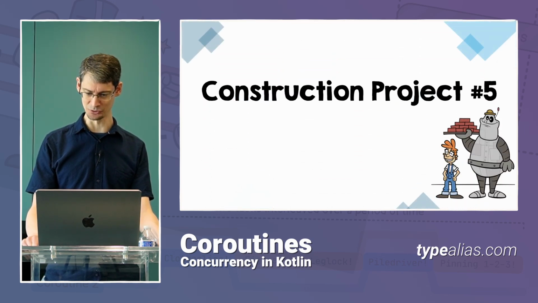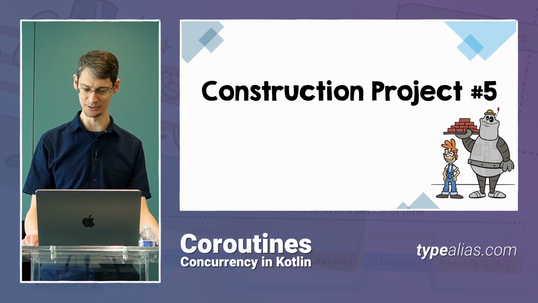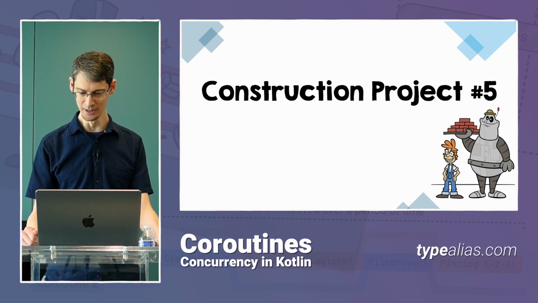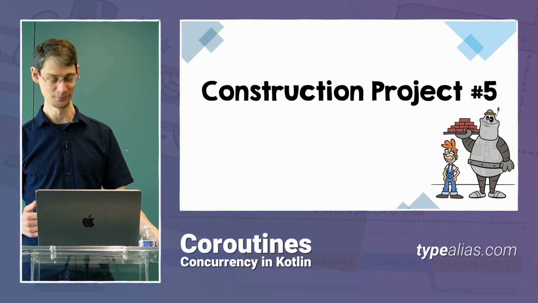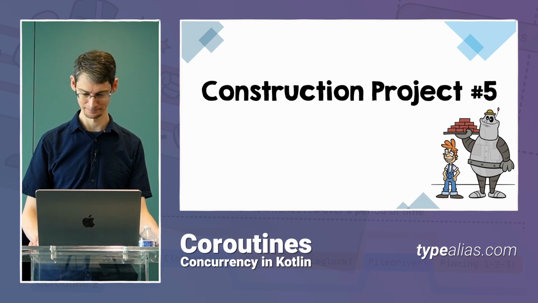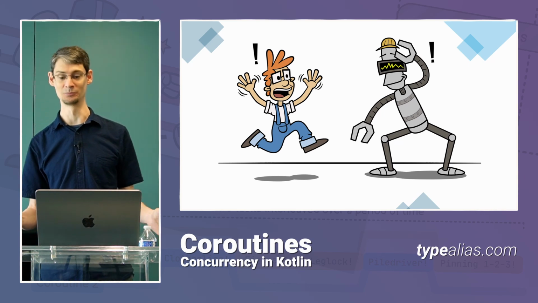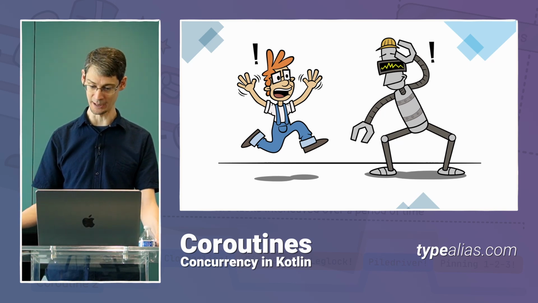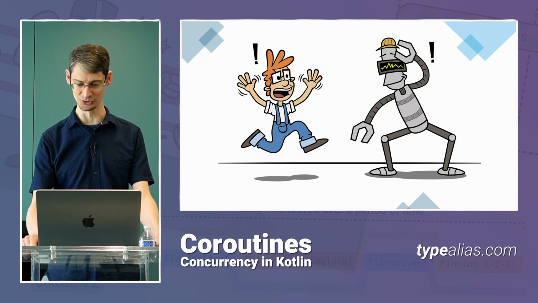All right, one day, as the crew was hard at work constructing another building, the client called saying, "I know you've already started installing the doors, or ordering the doors, but we decided that we want a more open space feeling in the office. So I still want the building, I just don't want the doors." So this time, instead of telling all of the robots to stop working, he just went directly to the robot who was waiting on the door delivery and gave him the cancellation signal. The windows were still installed, the building was still completed successfully, just without the doors.